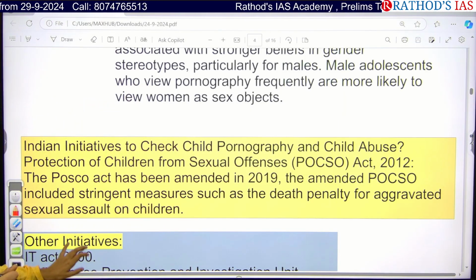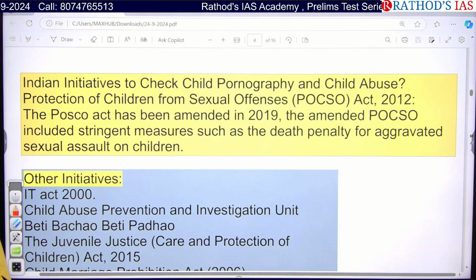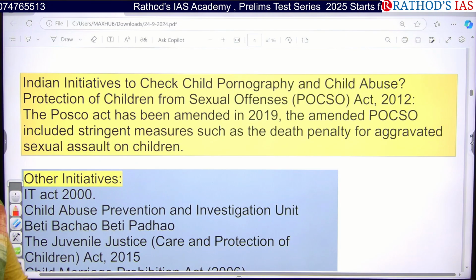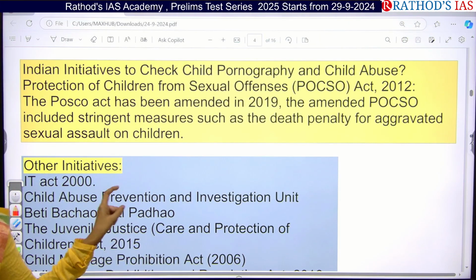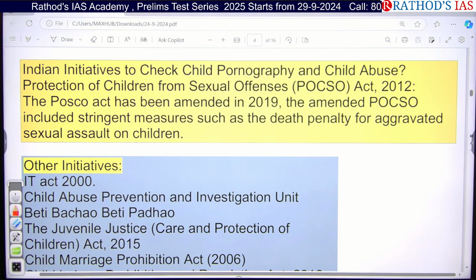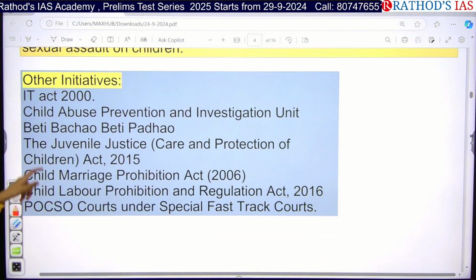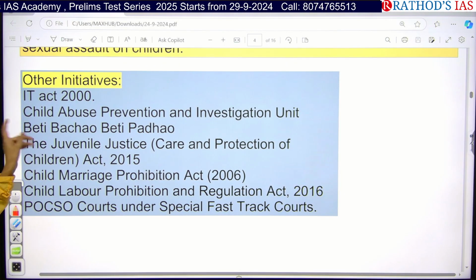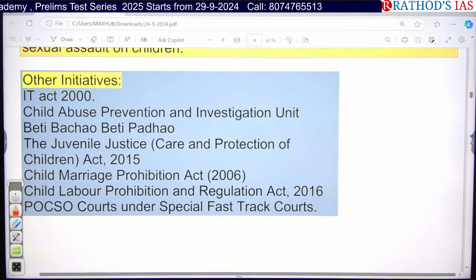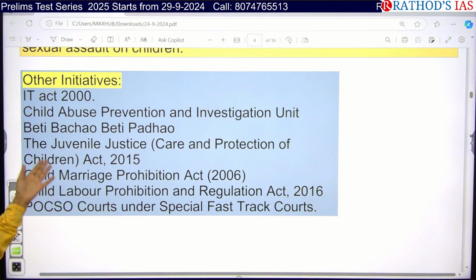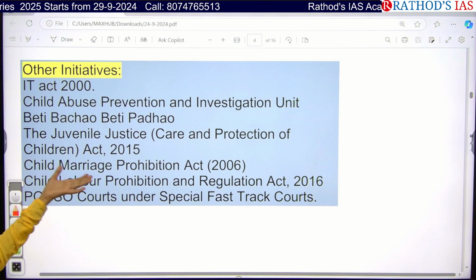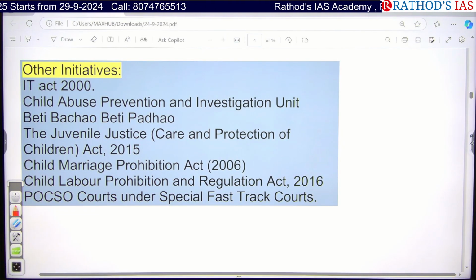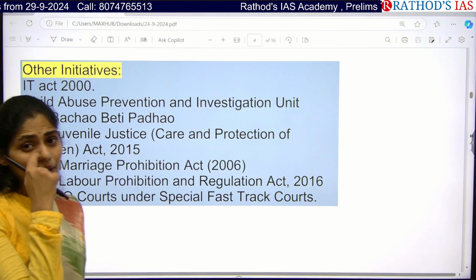And if you see what initiatives are present in our country, as I said, there is the POCSO Act, and recently in 2019 this POCSO Act was amended. In this we included very stringent measures like the death penalty for aggravated sexual assault on children. And what are the other initiatives? As I said, we have the IT Act, the Child Abuse Prevention and Investigation Unit, Beti Bachao Beti Padhao, the Juvenile Justice Act, the Child Marriage Prohibition Act, the Child Labour Prohibition and Regulation Act, special POCSO courts, and even special fast track courts.